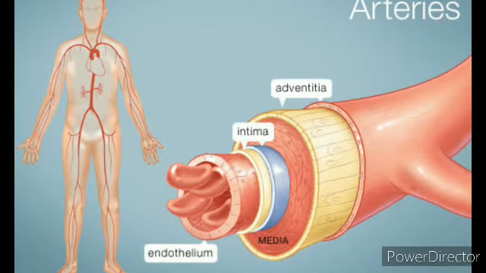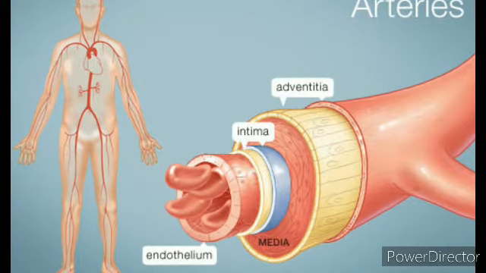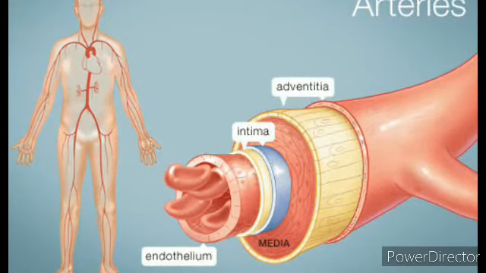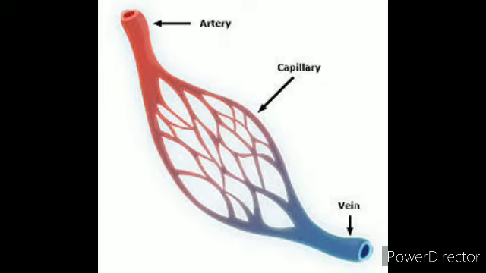The next we have capillaries. The arteries branch into smaller and smaller arteries, and then finally into capillaries. These capillaries are the thinnest blood vessels, about as thick as a strand of your hair, and they have very thin walls through which oxygen, digested food, carbon dioxide and other waste products are exchanged between the blood and the surrounding cells.